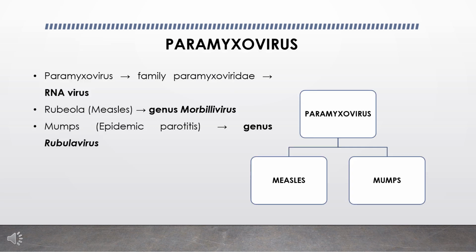Moving on to the paramyxovirus. Paramyxovirus belongs to the family Paramyxoviridae, which is an RNA type of virus. So I am going to talk about two infections caused by paramyxovirus, that is measles and mumps. Measles or rubeola is an infection produced by genus Morbillivirus. Mumps or epidemic parotitis is an infection produced by genus Rubulavirus.